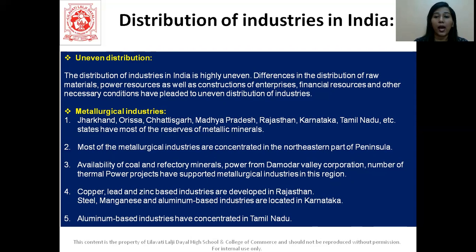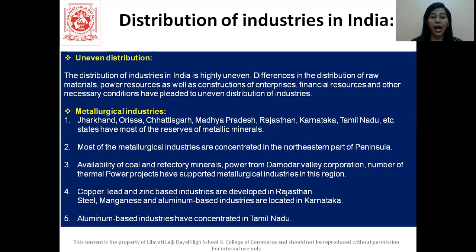Then we also have these in the northeastern part of the peninsula. Availability of coal and refractory minerals, power from Damodar Valley Corporation, and a number of thermal power projects have supported metallurgical industries in this region. So we have copper, lead, zinc based industries which are developed in Rajasthan.